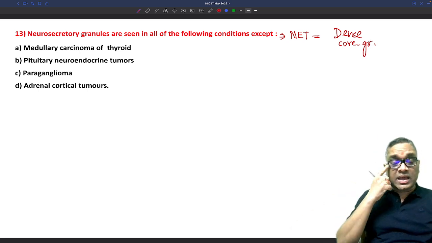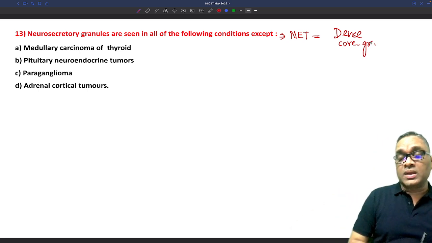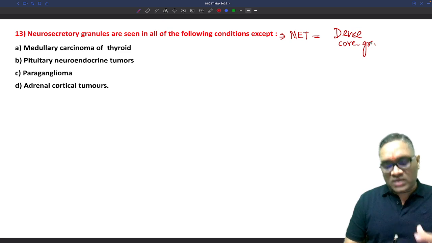Dense core granule was an image based question in AIIMS 2020. So that's what I wanted to share. That topic will be repeated.